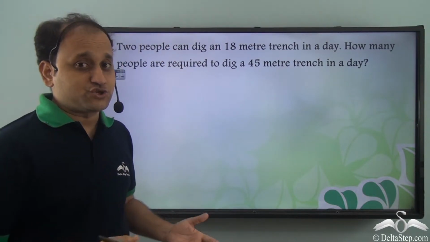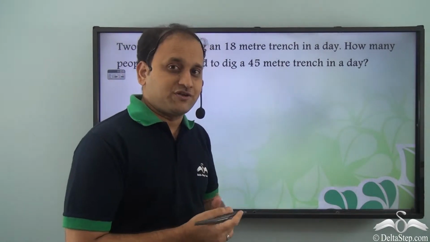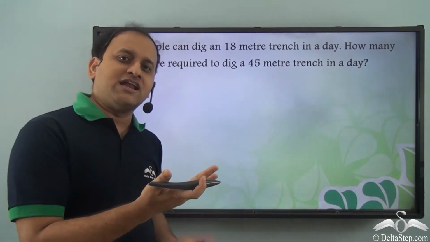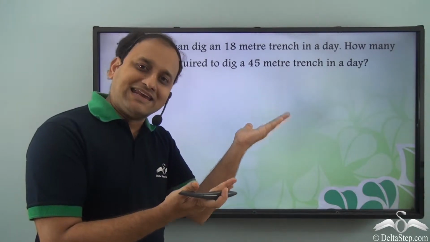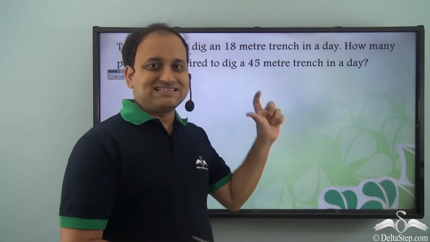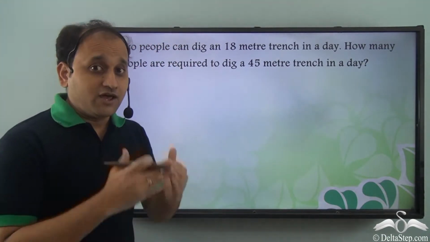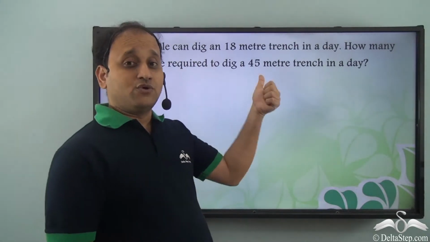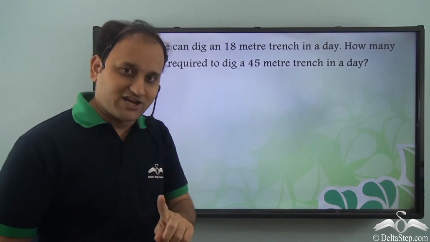This will definitely show a direct variation, because in the same time work has increased, so definitely number of people will also increase. So we have a direct variation here. This is the first and foremost thing which you need to identify before solving such questions. So we know that this is a question about direct variation.